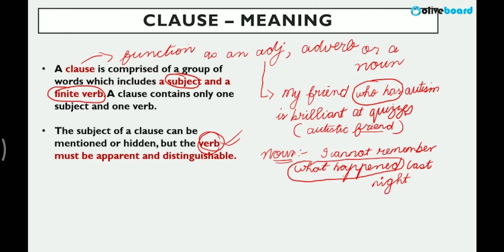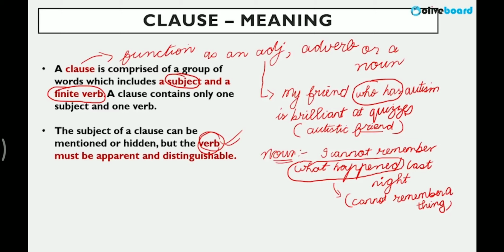Now, how do you know it is a noun clause? Because if I ask this question, what you don't remember, right? I cannot remember a thing. A thing, it's a noun. So, noun clause.